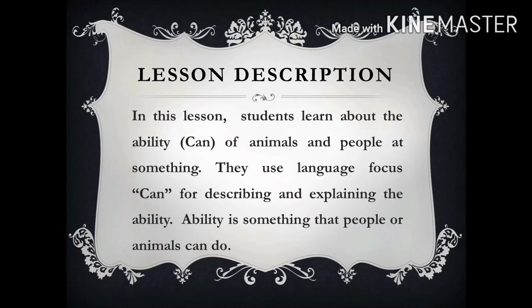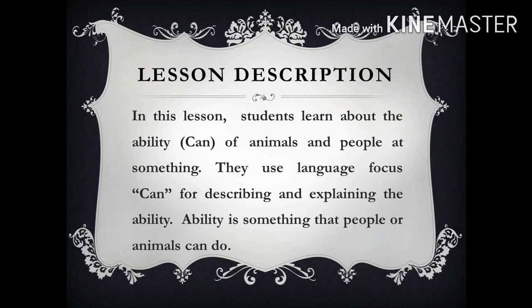Take a look at the lesson description. In this lesson, students learn about the ability can of animals and people at something. They use language focus can for describing and explaining the ability. Ability is something that people or animals can do.